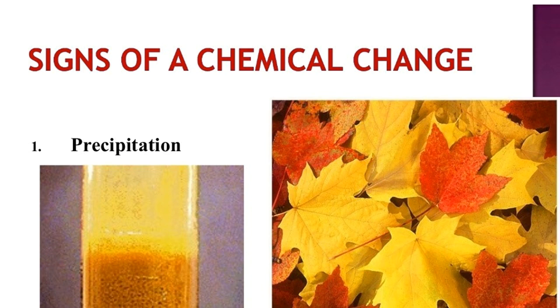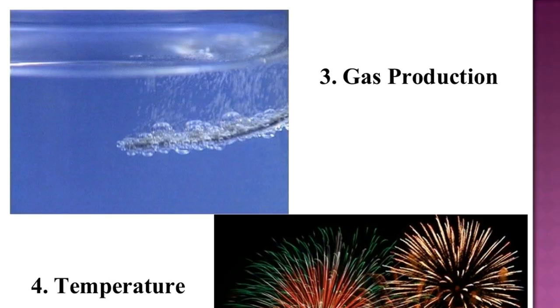Suppose you are mixing two solutions which are soluble in water, and when you mix them you get an insoluble compound. Suppose I give an example. Silver nitrate is one compound, sodium chloride, common salt, is also a compound. When these two solutions are mixed, we get a white precipitate of silver chloride. So precipitation is formation of an insoluble compound from two soluble compound solutions.